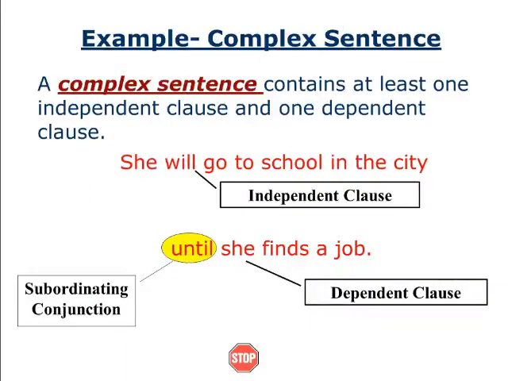Next, you see another subordinating conjunction coming here, that is "until". Example of a complex sentence: a complex sentence contains at least one independent clause and one dependent clause. Already I told you. She will go to school in the city until she finds a job. This is an independent clause, but this one is a dependent clause. Already we discussed the matter, so we need not go into it more.